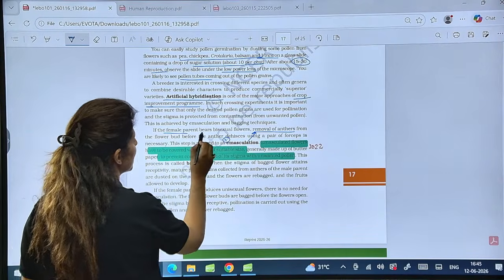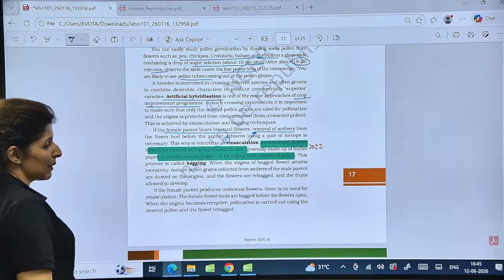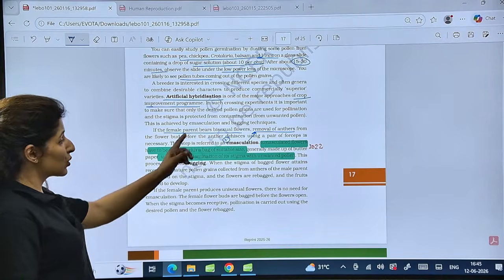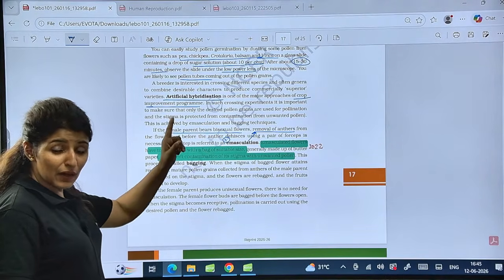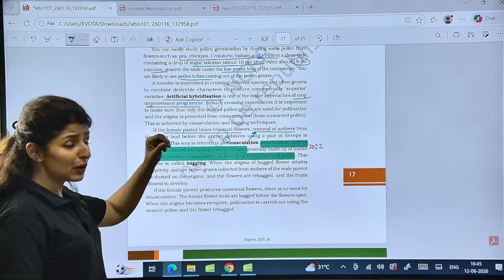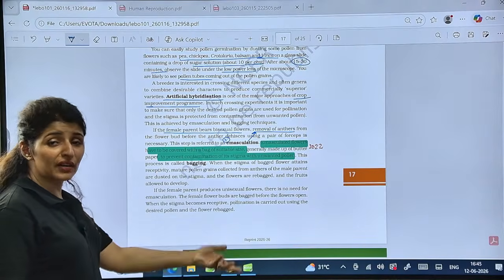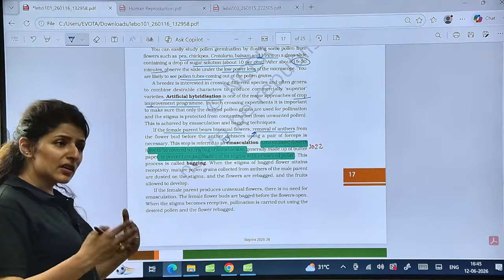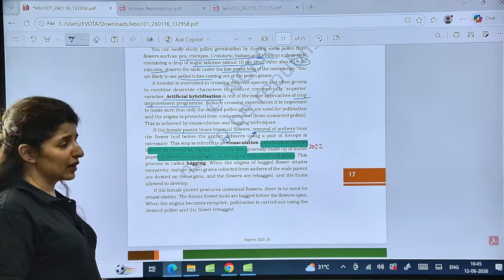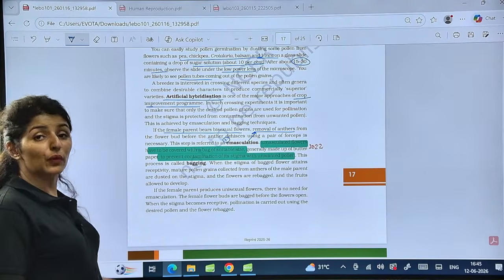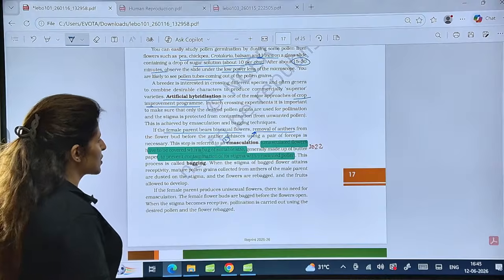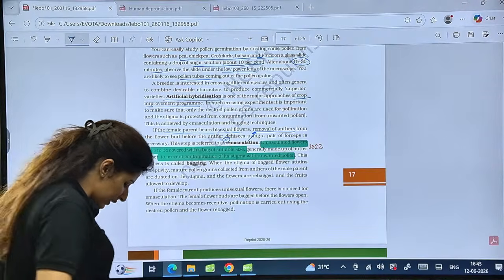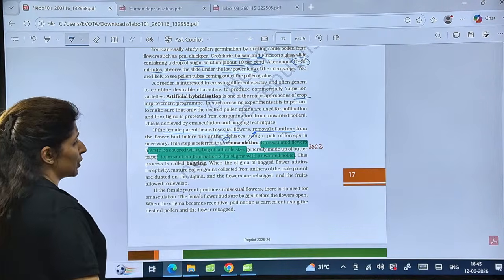If the female parent bears bisexual flowers, then emasculation is performed. This step is skipped if the flower is already unisexual, because you are choosing a female flower. There is no anther already. So what would you emasculate, right? So this step is skipped in case the flower is female or unisexual.